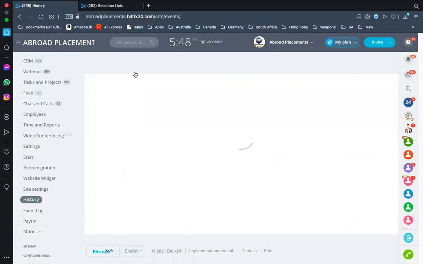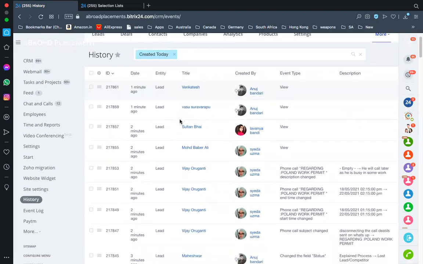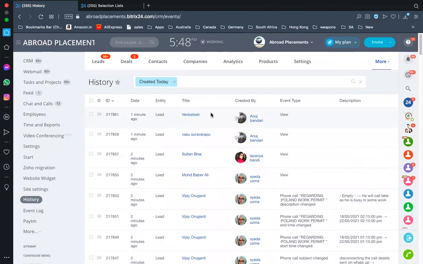So now because it's an admin panel, you'll have everyone's activity over here. So when you hit history, you can see your activity. So let's think you have worked on 10 leads. Now you forgot what is the name. Okay, you can go to history and you will find your history over there. Now because I'm the admin, I get access over here.